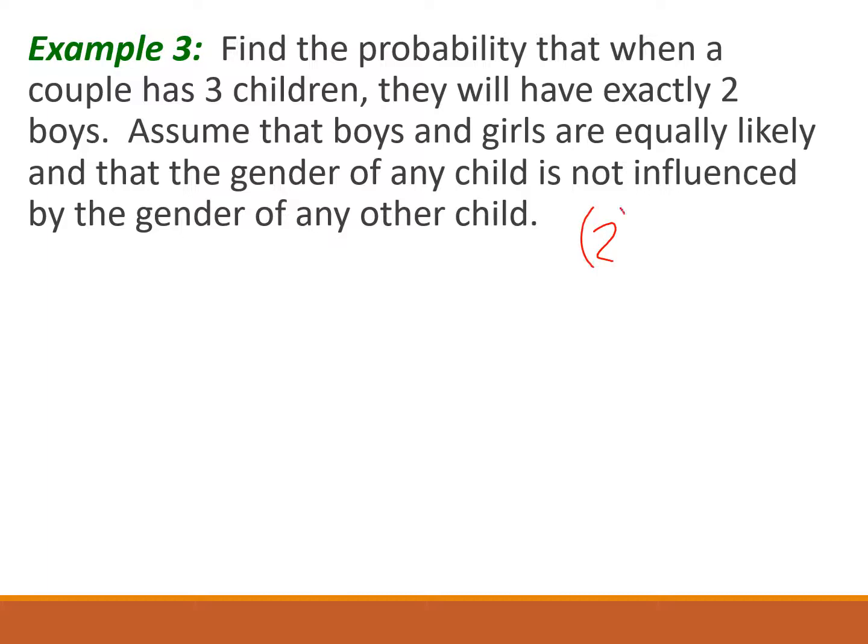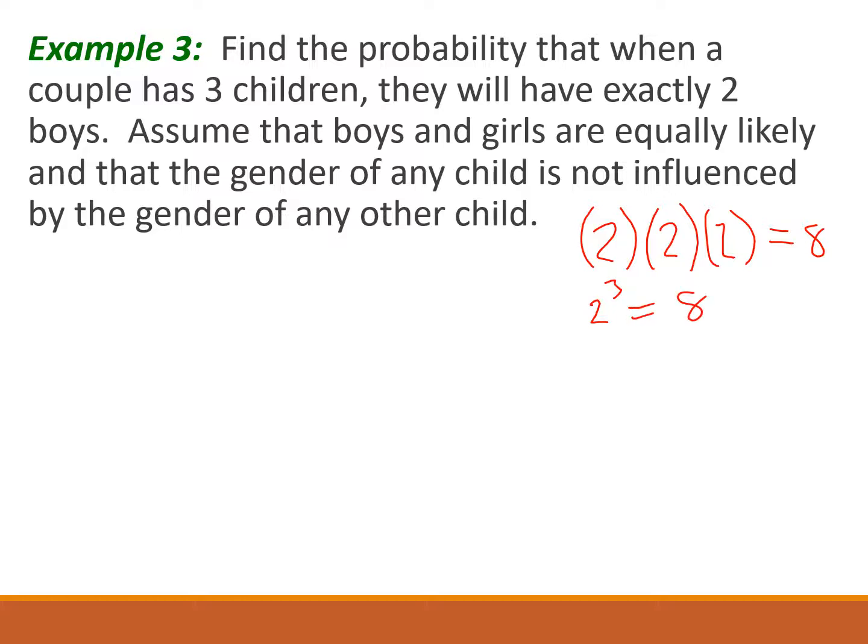That's for the first child. Then we have a second child, there's 2 outcomes. Third child, boy, girl, boy, girl, boy, girl. So altogether we have 8 outcomes. Basically, we're just doing 2 raised to however many children we're having. So 2 to the third power gives us 8 there.